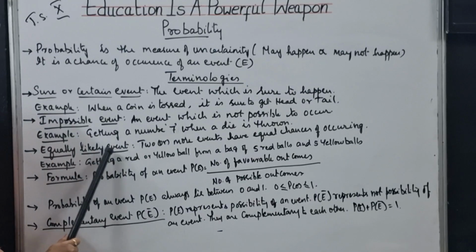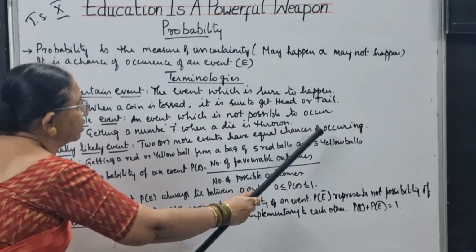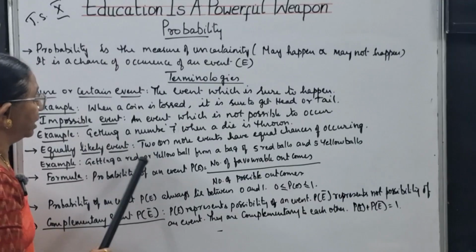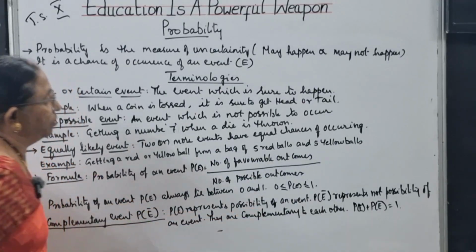Next, equally likely event. Equally likely event means what? Two or more events have equal chances of occurring. Means any one can occur. How many number of times, we cannot say, but both of them will have the same chances. An example is getting a red or yellow ball from a bag of 5 red balls and 5 yellow balls.